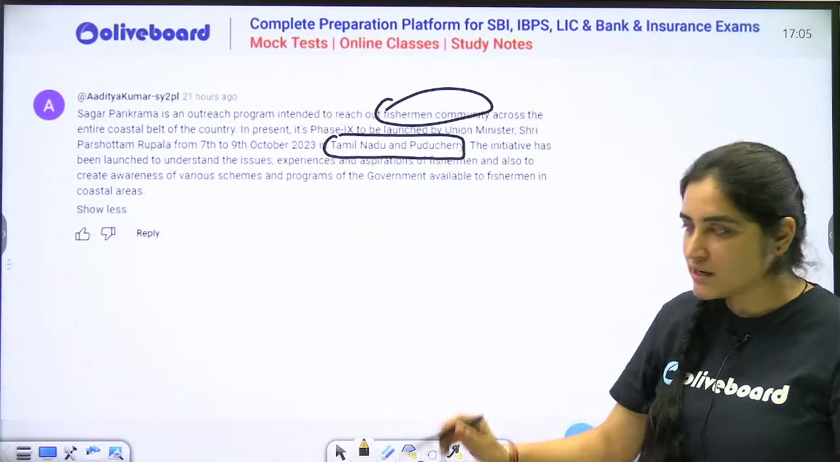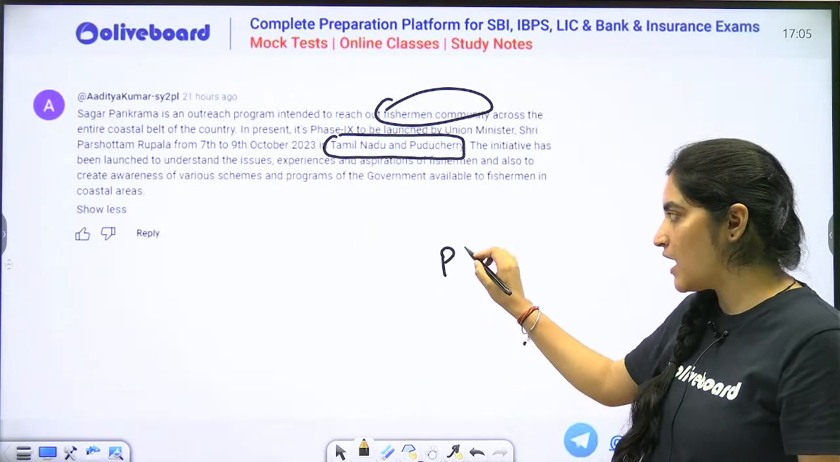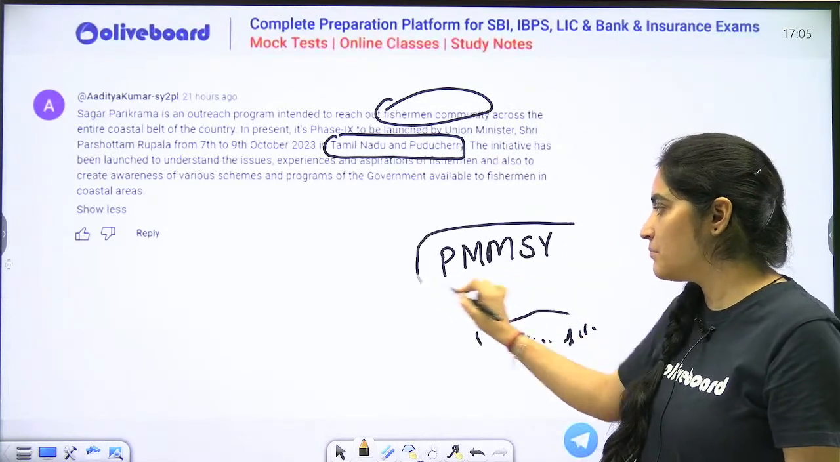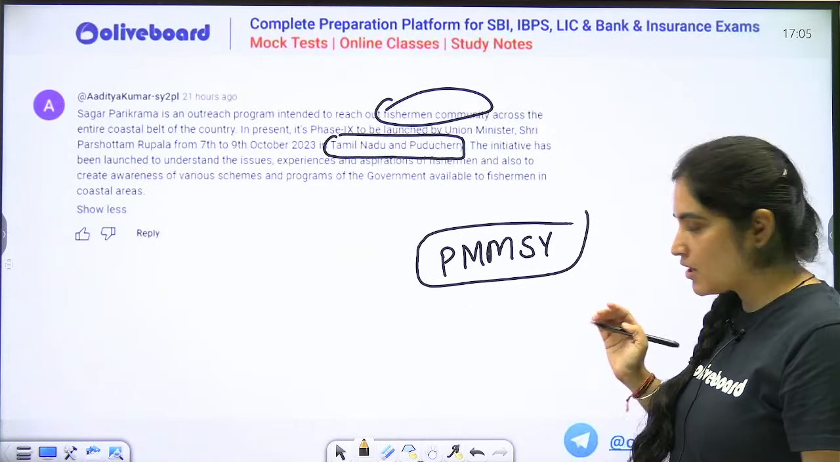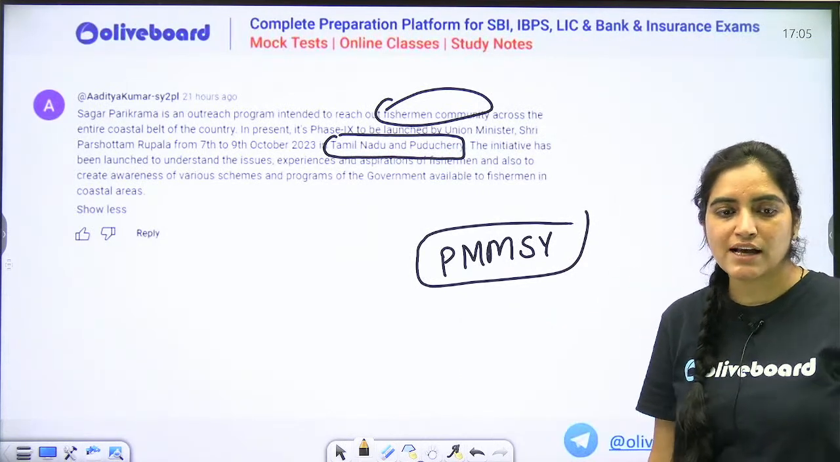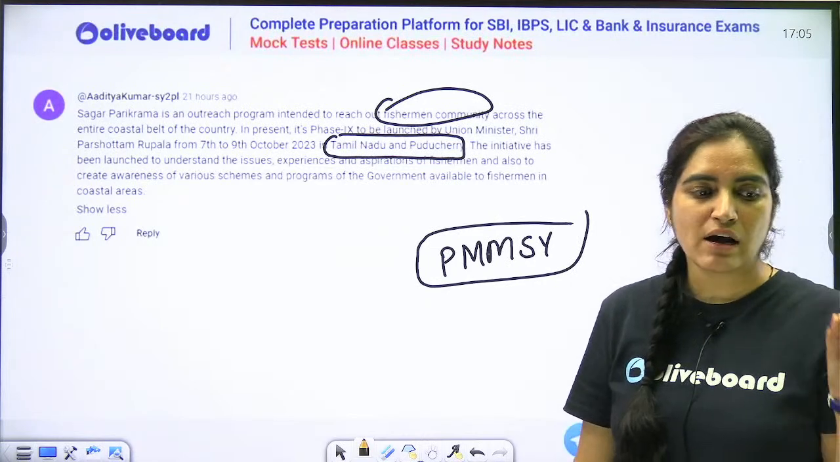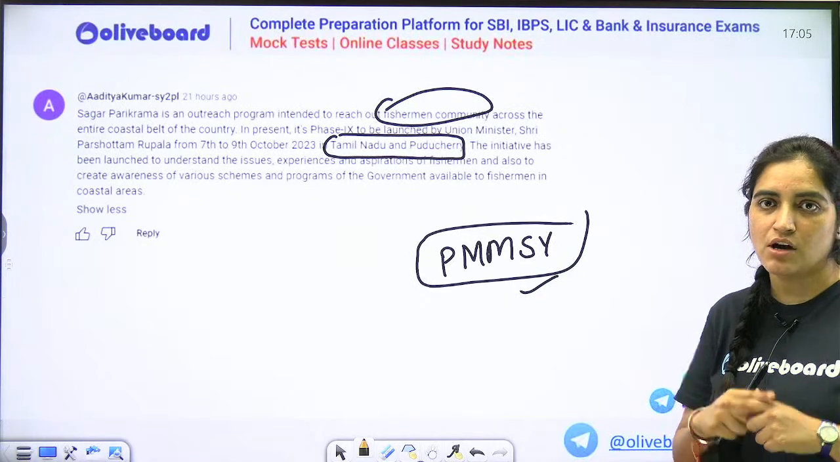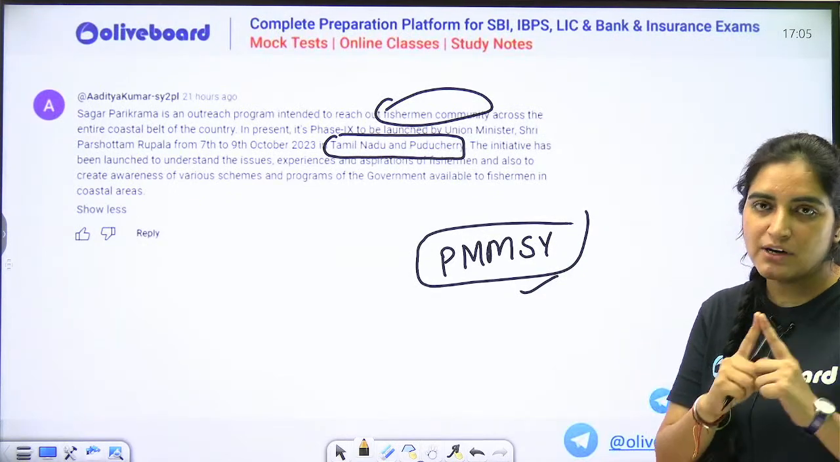Do you all know something related to Pradhan Mantri Matsya Sampada Yojana? Pradhan Mantri Matsya Sampada Yojana. Because for the next class, we have this topic for discussion. So for next class, your homework topic is that you have to comment in the comment section. You have to write about Pradhan Mantri Matsya Sampada Yojana. Whatever you guys know about that, that should be written over there.